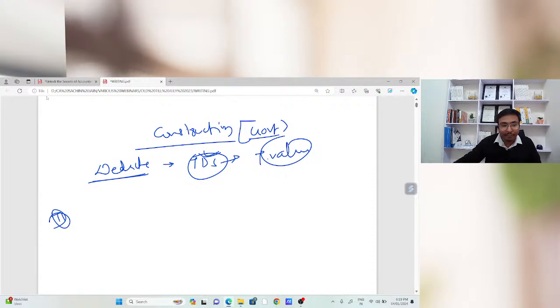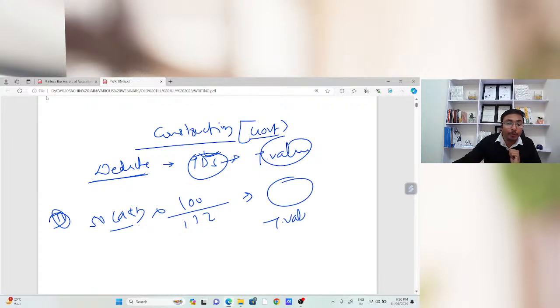Okay, suppose you have received 50 lakh rupees in the bank account. In that case, the GST rate is 12%. To get the taxable value, you just need to multiply it by 100 and divide by 112, so that you will get the taxable value part. That is what is applicable in case of construction contracts related to government.